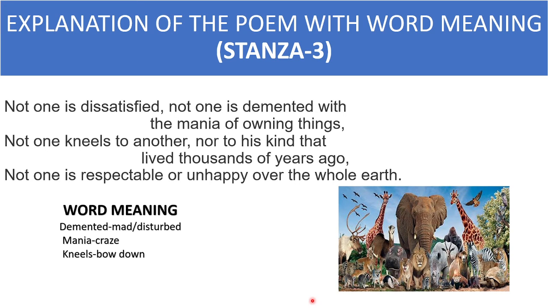So as all of them are equal, there is no question of respect to some and insult to others. That's why the poet is saying that not one is respectable or unhappy over the whole earth, as all the animals are equal. But in human society, what is there?